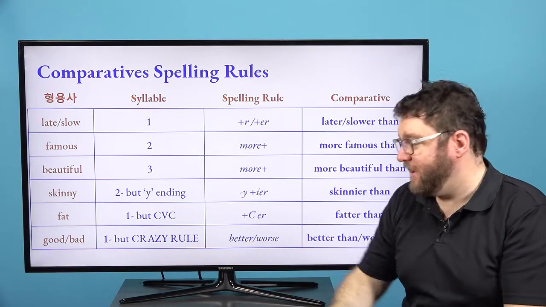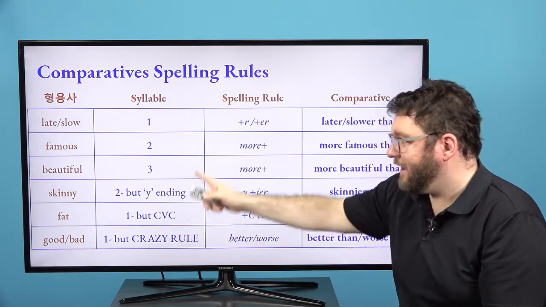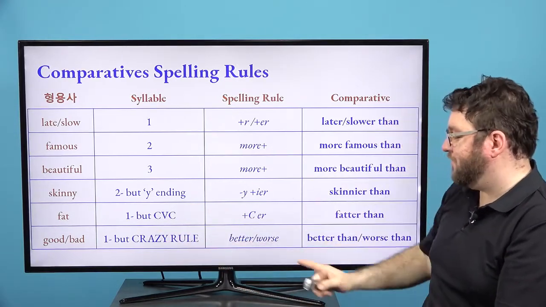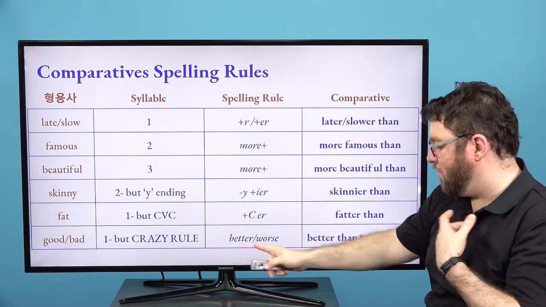And here's our crazy rules here. Good, bad is 1 syllable, but it's our crazy rule. So we can put I am better than you or I am worse than you.